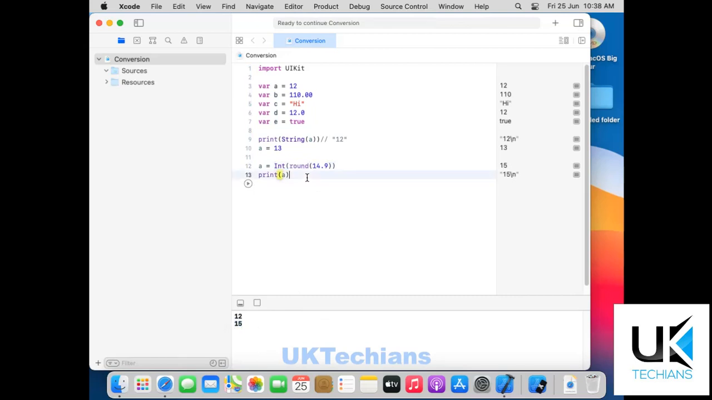So let's say we have to change the value of a string into an integer. What we will do is just use c equals high.